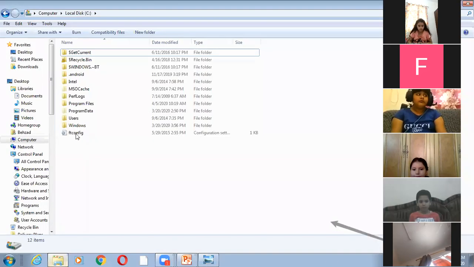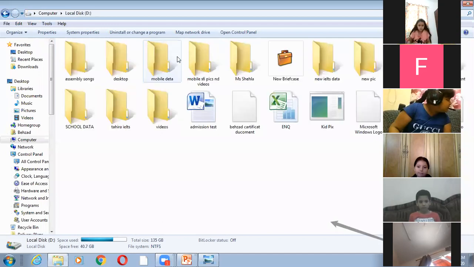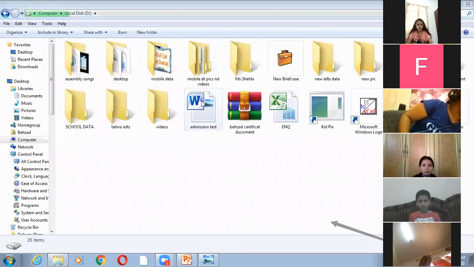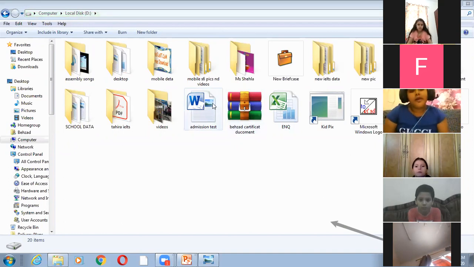Let me show you another thing. In the local disks, this is a file you can see when we save any work. This is a file, this is a file, these are all files. A folder, I made it or you will make it. The computer does not make the folder by itself.